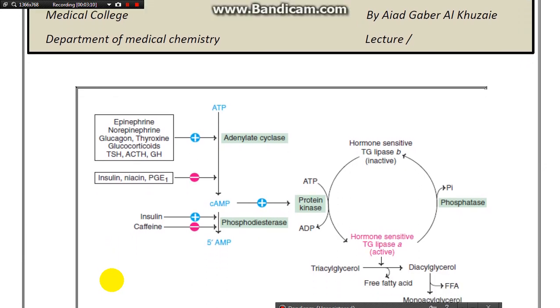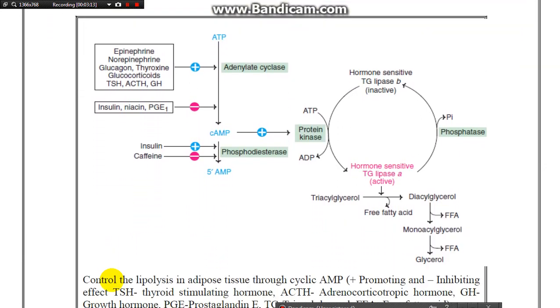In this part of the scheme, we are shown that the hormone sensitive TG lipase B is inactive. It is inactive when the level of glucose in the human body is very high, meaning the normal level of glucose or an increased level of glucose, when the level of insulin is high, and also with caffeine.